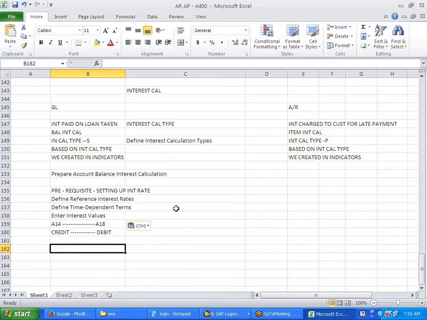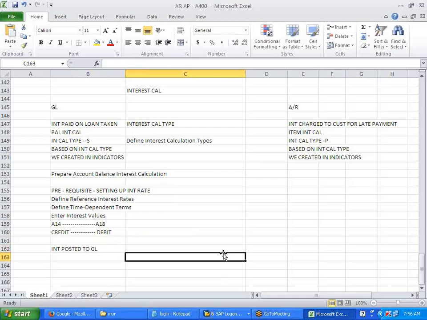Next, whatever this interest is, it needs to be posted to GL, right? If you remember in the discounts, it was getting posted to the GL automatically, based on what?